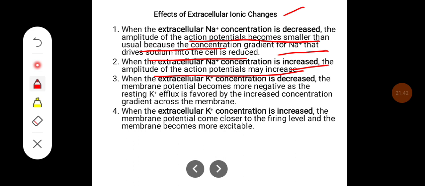When extracellular potassium concentration is decreased, the membrane potential becomes more negative, as the resting potassium efflux is favored by the increased concentration gradient across the cell membrane. And when extracellular potassium is increased, the membrane potential comes closer to the firing level and the membrane becomes more excitable.